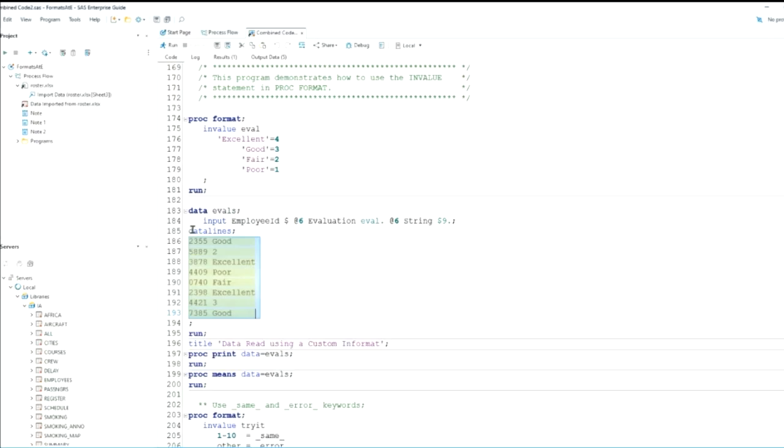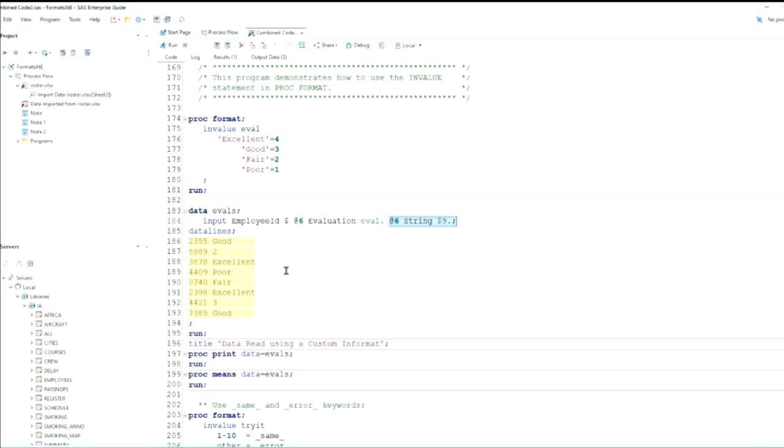We're going to read in the employee ID first, and then we're going to read in at position 6 using our eval in format, which is the one up here. We're going to start back at 6 again and read in our values just as character strings.